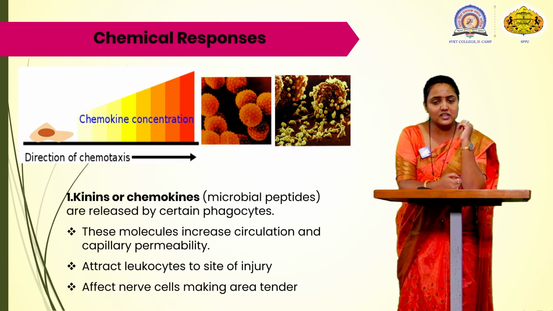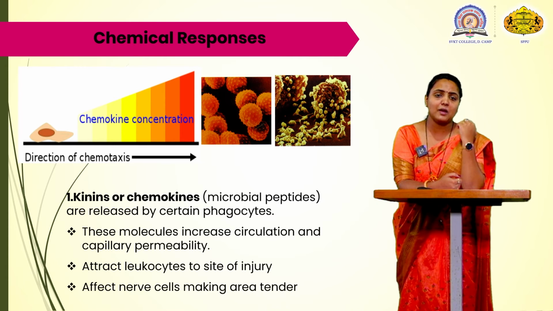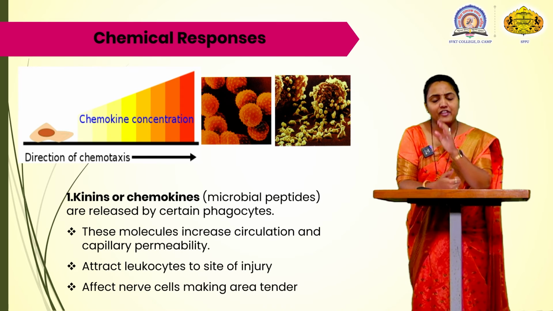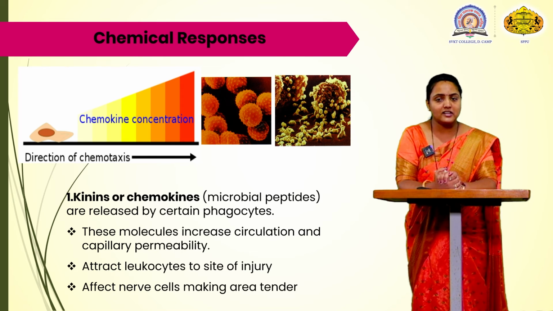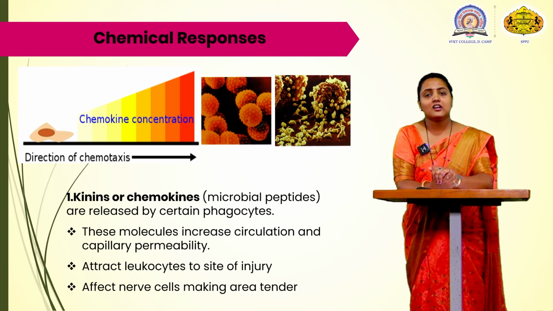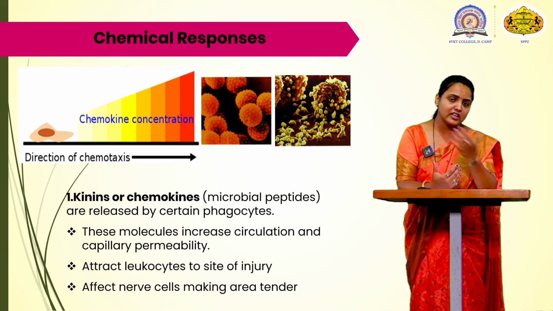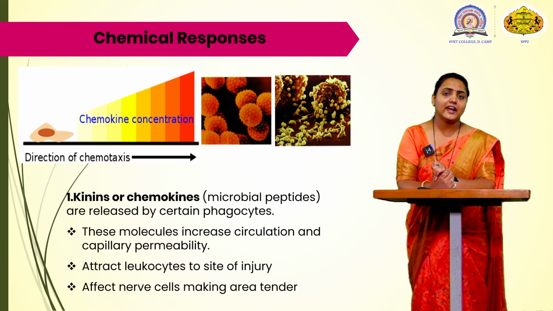These molecules increase circulation and capillary permeability. They attract the leukocytes to the site of injury and affect the nerve cells, making the area tender, due to which the body can recognize and faster recover towards the antigen.